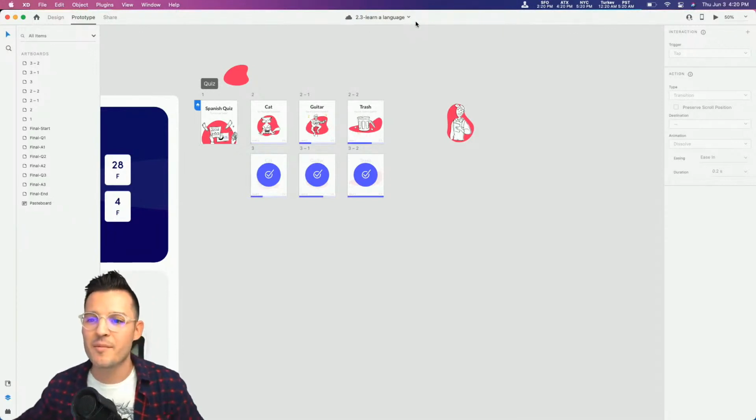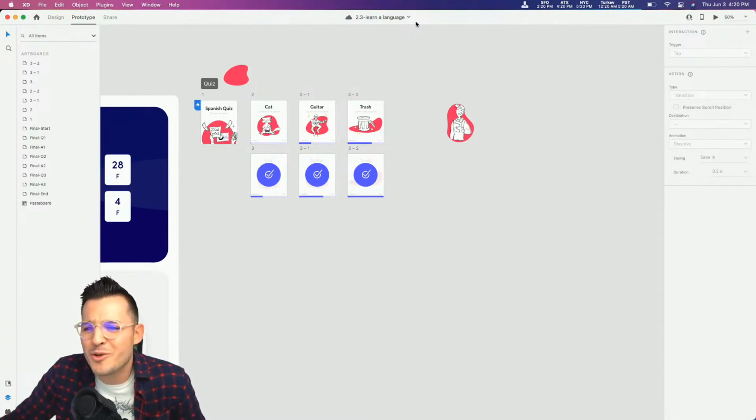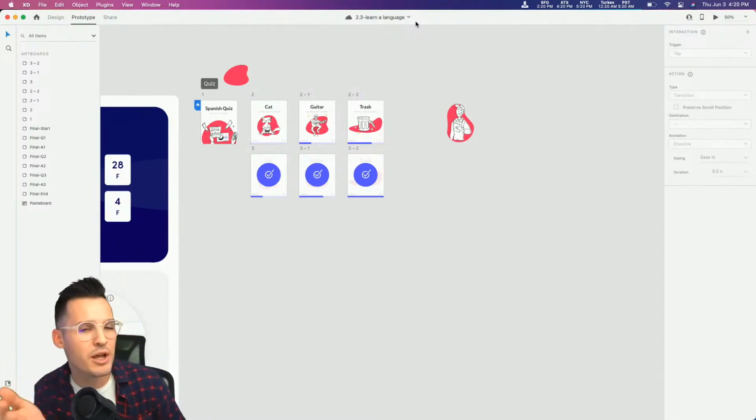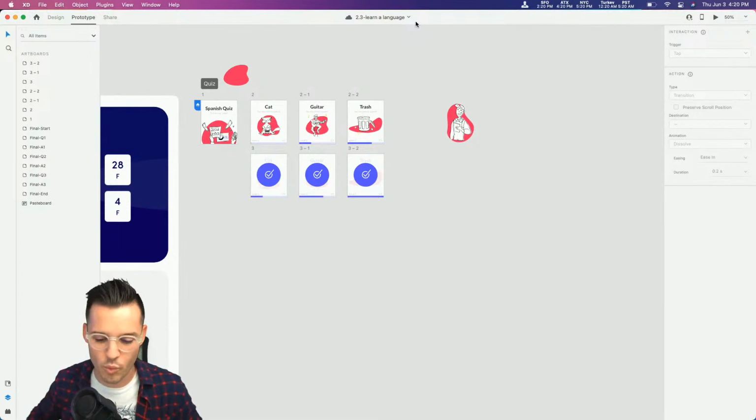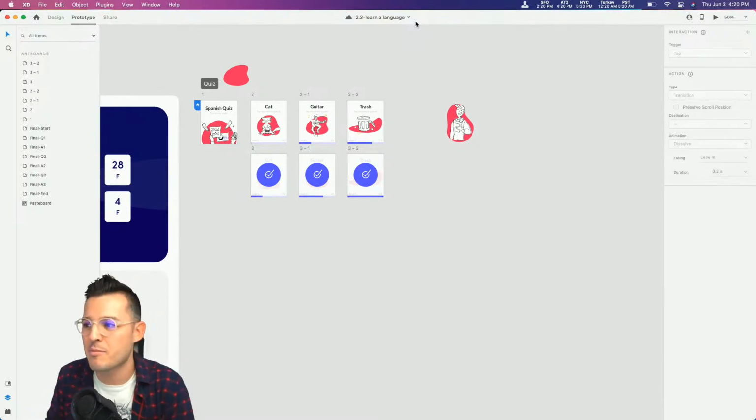All right, so somebody, Ilis Anderson says, I missed the beginning. These illustrations are so cute. Where'd they come from? They came from the Blush library. You can find it online, and that comes from Pablo Stanley, the amazing, the one, the only Pablo Stanley, and his library of cool illustrations called Blush.